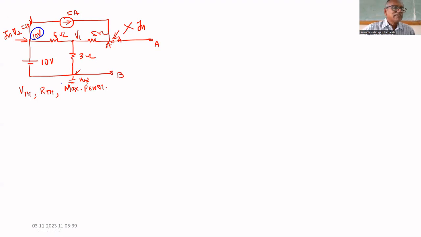Now we will write KCL. For that, what is the direction of current? Let us assume that V1 is greater than the reference. That's why the current direction is this way, from V1 to 10 volt. So V1 is greater than 10 volt. We do not know, but let us assume. Let us assume this is incoming.